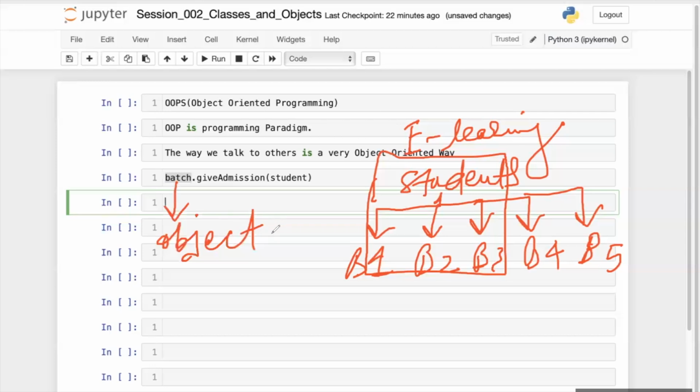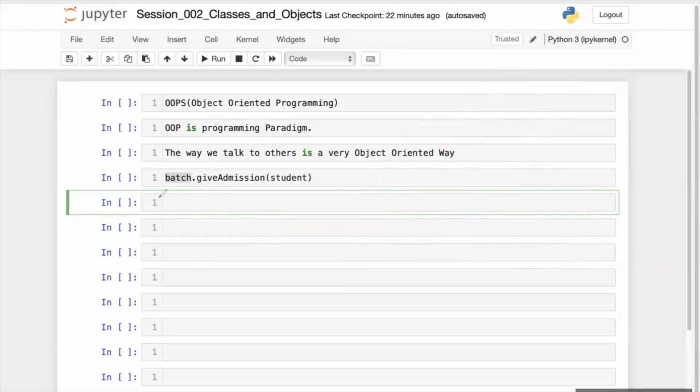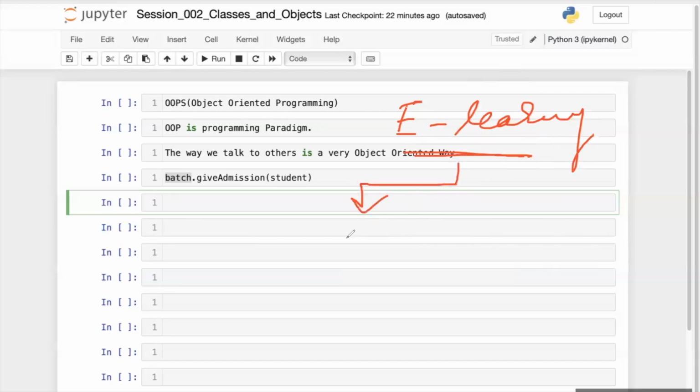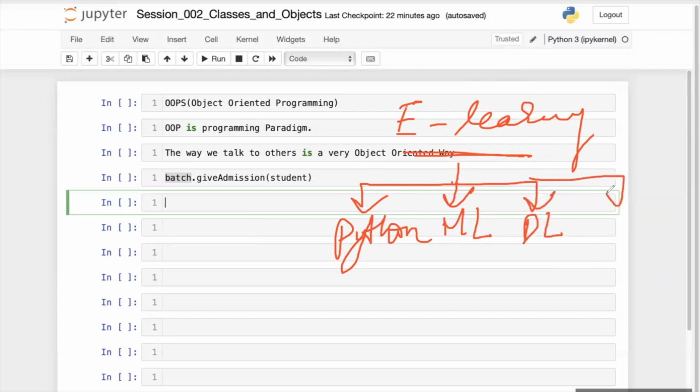If I talk about this e-learning company, which has a lot of batches, let's say one batch is Python, another batch is machine learning, another batch is deep learning, another batch is data science.